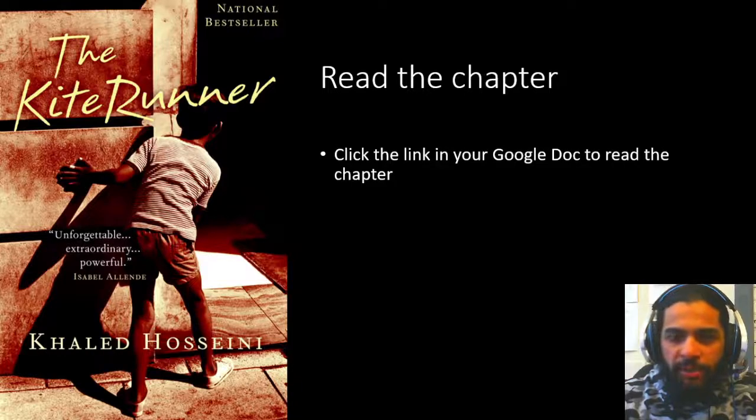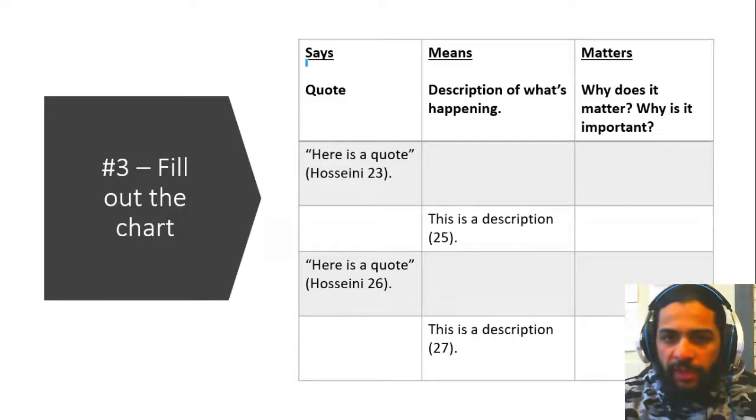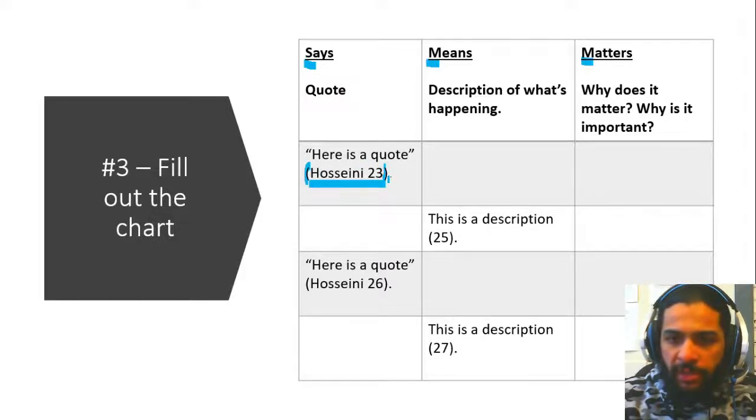So once this video is done, please read the chapter on your own. It's a very exciting chapter. It's an action-packed scene. Click on the link in your Google Doc to pull up that PDF, and then you're going to fill out the SMM chart. Just remember to please put in citations, the author's last name and the page number in parentheses with a period after, right?